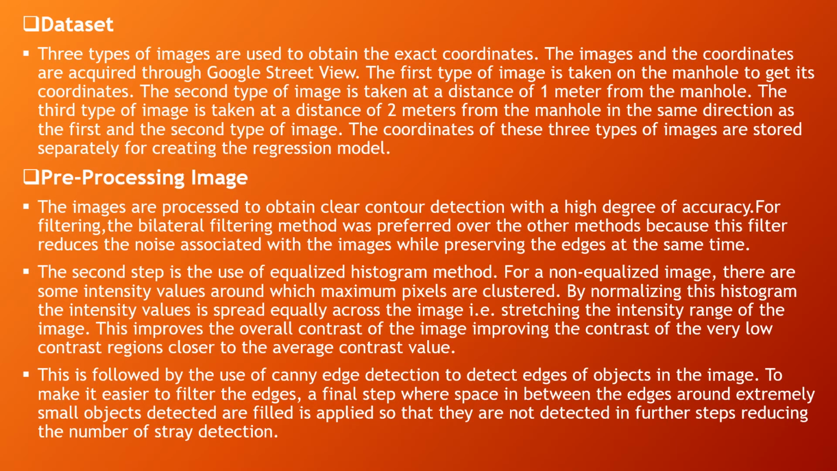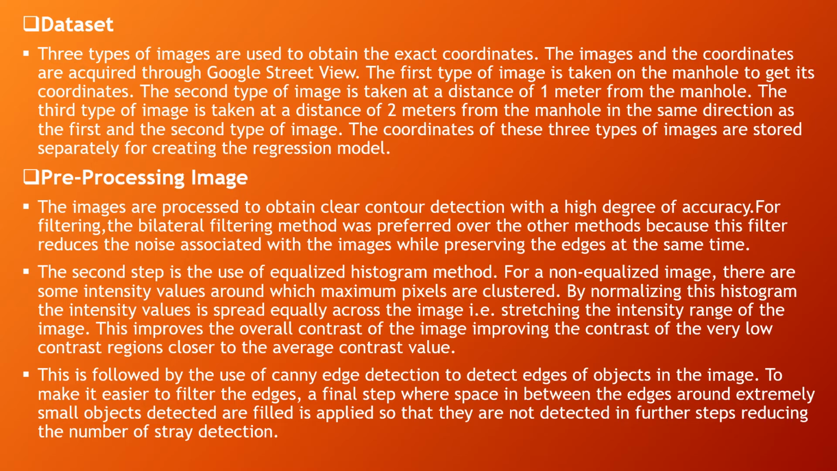Dataset. Three types of images are used to obtain the exact coordinates. The first type of image is taken on the manhole to get its coordinates. The second type of image is taken at a distance of 1 meter from the manhole. The third type of image is taken at a distance of 2 meters from the manhole in the same direction. The coordinates of these three types of images are stored separately for creating the regression model.